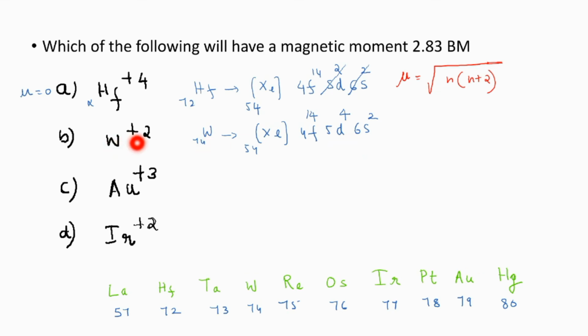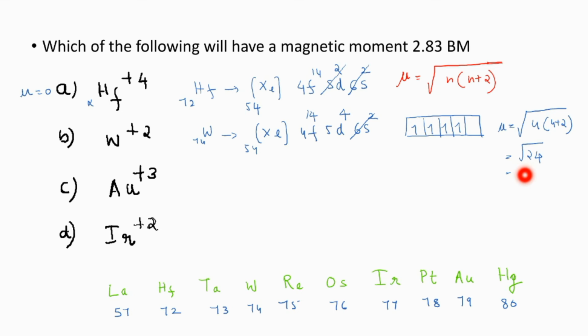But they are asking tungsten plus 2. So 2 electrons are missing. Now write and see how many electrons will be present in the D subshell. 4 electrons will be present. That means 4 unpaired electrons will be present. So calculate the magnetic moment. Mu will be equal to root of 4 into 4 plus 2. That will be equal to root of 24.